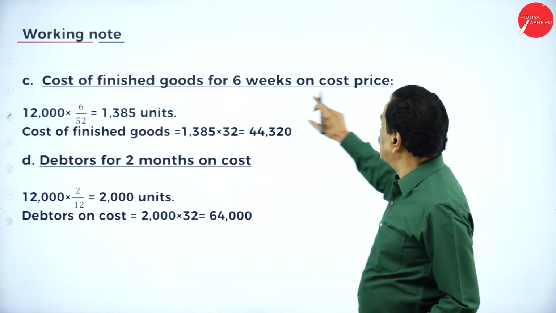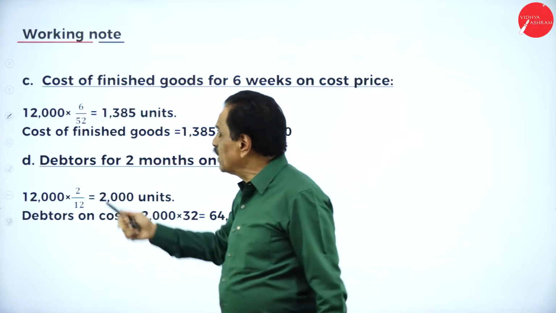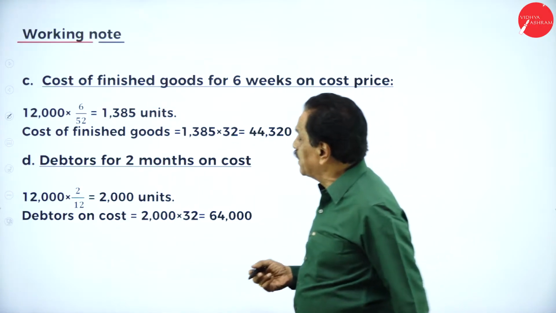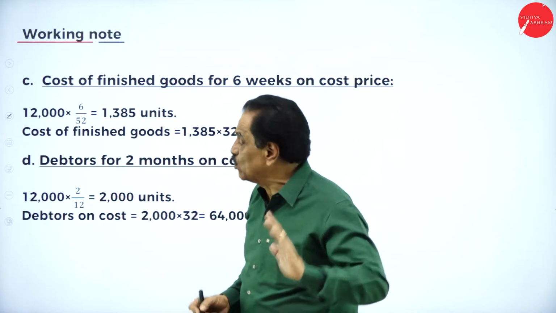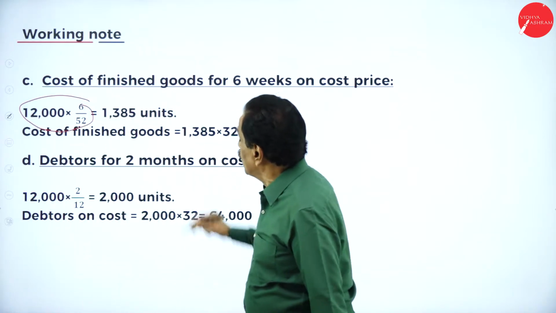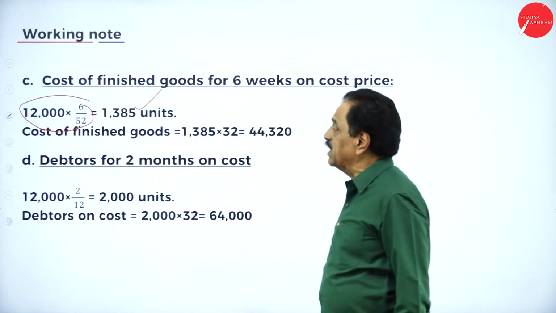You'll go to the next one. Cost of finished goods for 6 weeks they have given. So your total manufacture is 12,000. How many weeks are there? 6 weeks. In a year, how many weeks are there? I told you, 52 weeks. So 12,000 into 6 by 52 works out to 1,385.